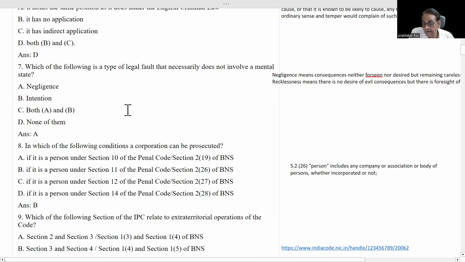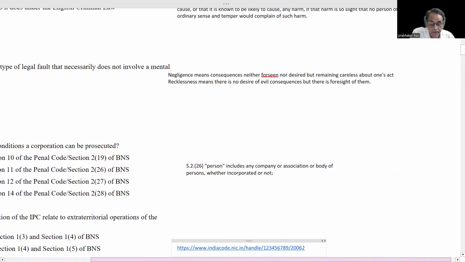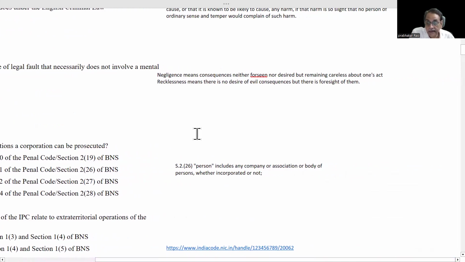In the case of recklessness, earlier we have seen it, yes, intention is required. Mens rea is required. Now, what is negligence? What is the difference between negligence and recklessness? These two things we must be very clear about. Negligence means consequences neither foreseen nor desired, but remaining careless about one's act. It is very clear.